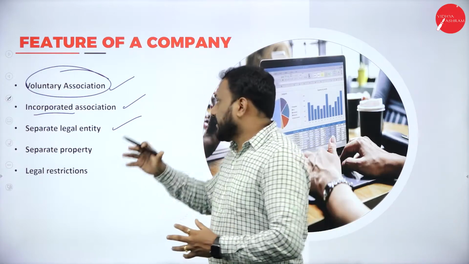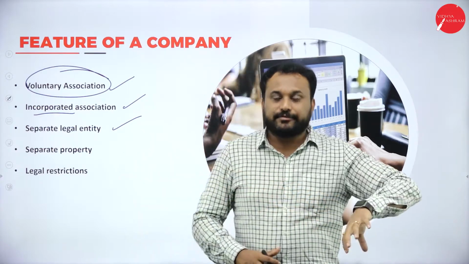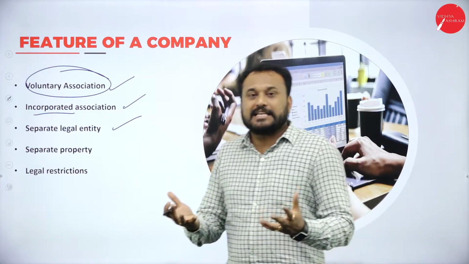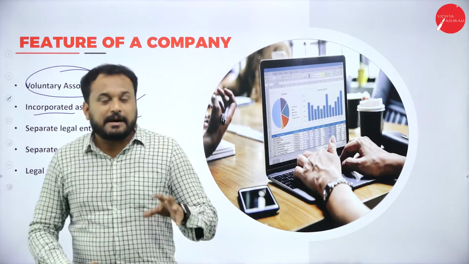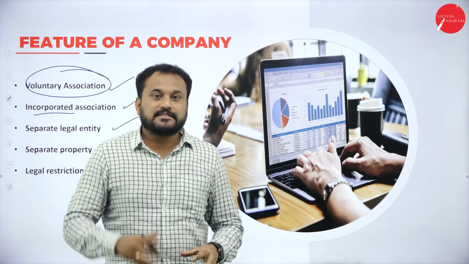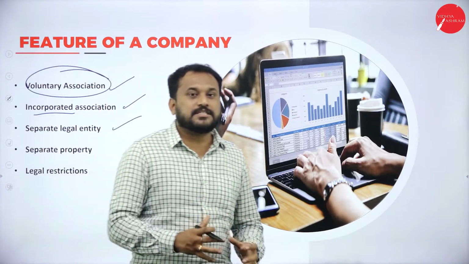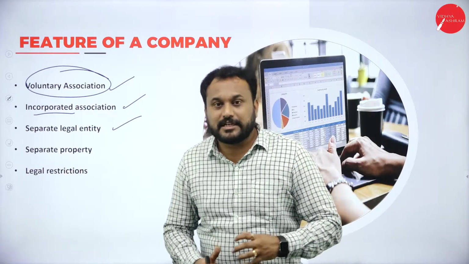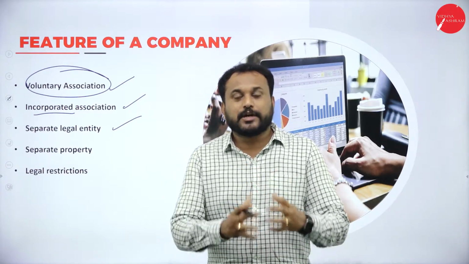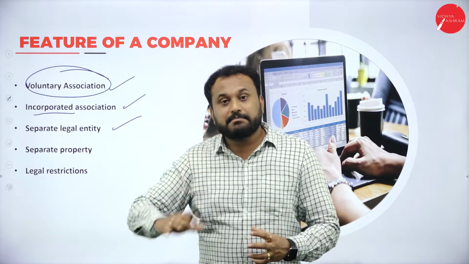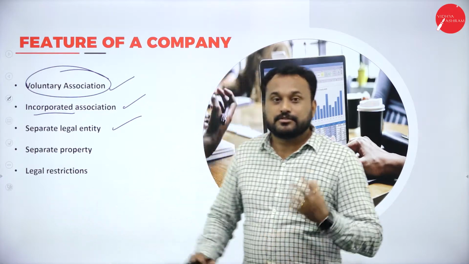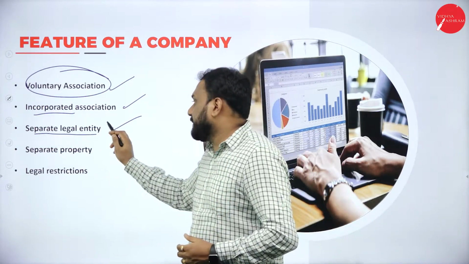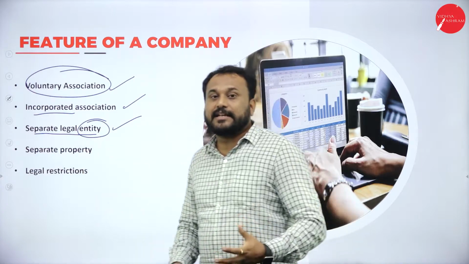That means business and the person are the same. But when it comes to the company, the business is totally different and the persons who are the owners are totally different. So what exactly does that mean? That means the company has been given a special feature, that is, artificial person. So we need to consider a company as a person in whole. When we consider that, a company can do whatever it wants to do, but the members and the owners are totally different. So we call that a separate legal entity. Entity means identity, so it has a legal entity, right?